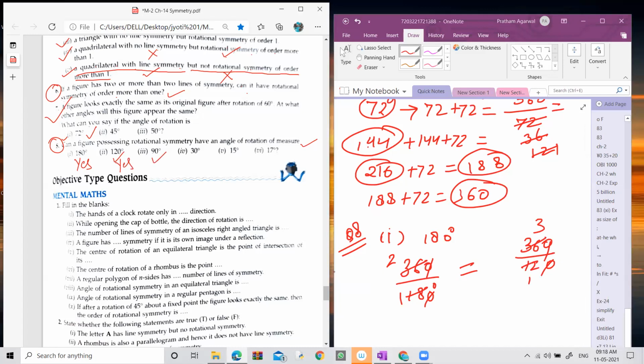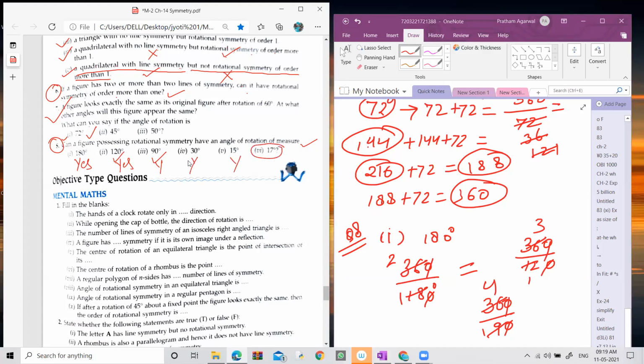Now let's check for 90 degree. Again, you have to divide 360 by 90. It gives you 4. It means it has 4 orders of rotation. It means it is possible to have rotational symmetry by 90 degree. Similarly, with 30 degree and 50 degree, the answer is yes.